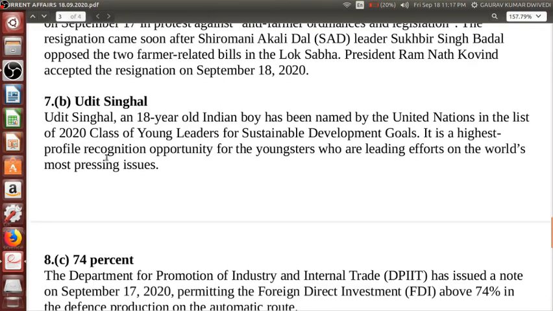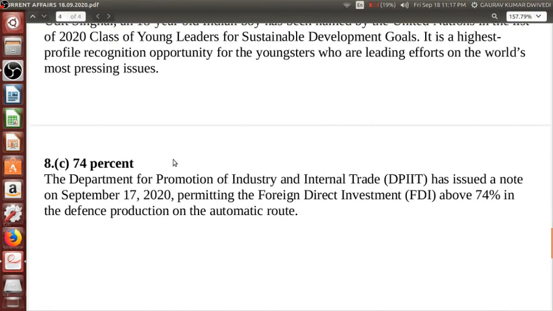Okay, Udit Singhal, an 18-year-old Indian boy, has been named by the United Nations in the list of 2020 class of young leaders for sustainable development goals. It is the highest profile recognition opportunity for the youngsters who are leading efforts on the world's most pressing issues.